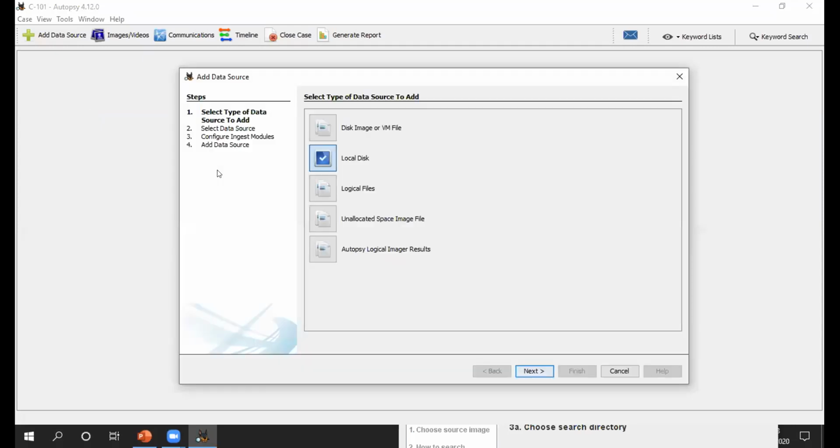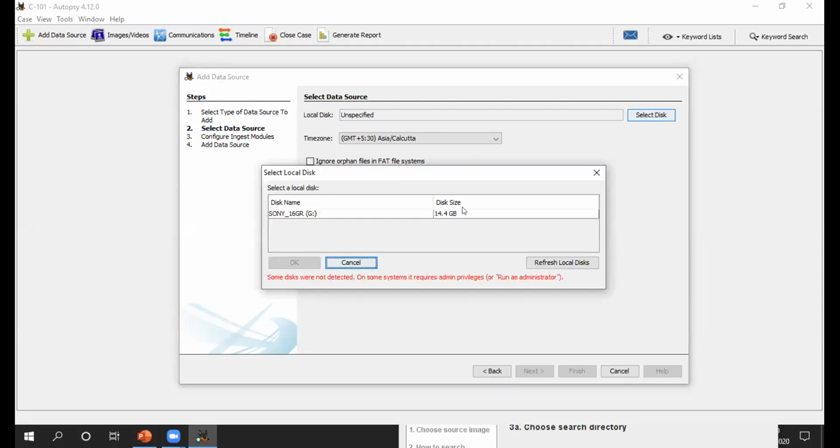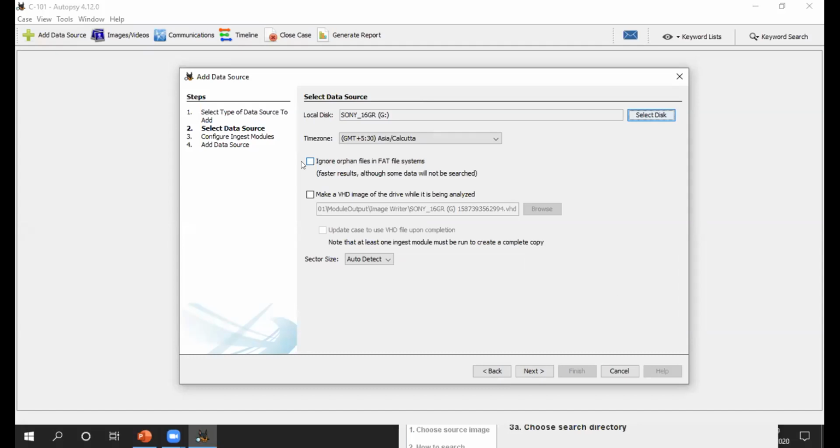Here I can select the type of data source to add, right? Disk image, VM file, local disk, logical files, unallocated space, Autopsy logical imager. So I'll go for local disk, select disk. Then the options: ignore orphan files in FAT file systems, make VHD image. I'll select this option and go through next.